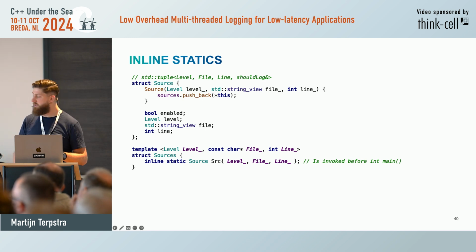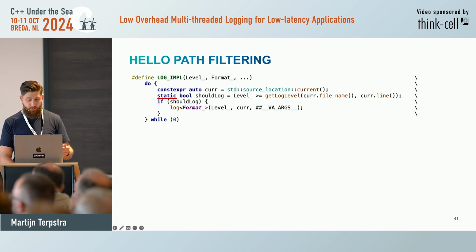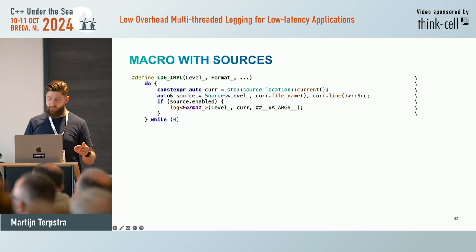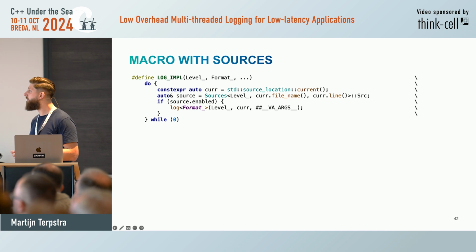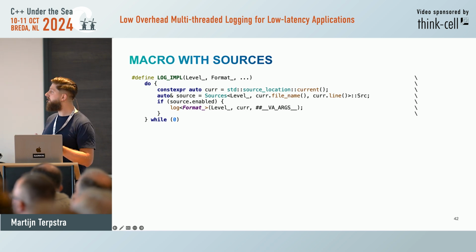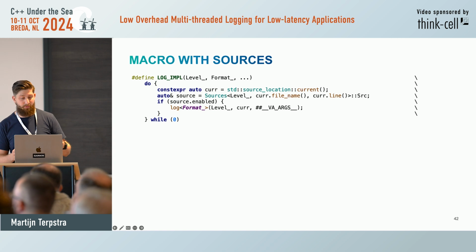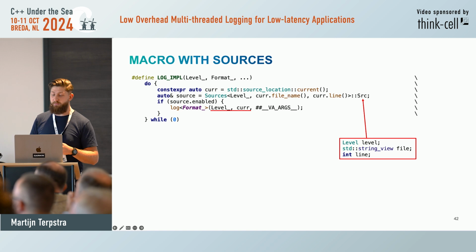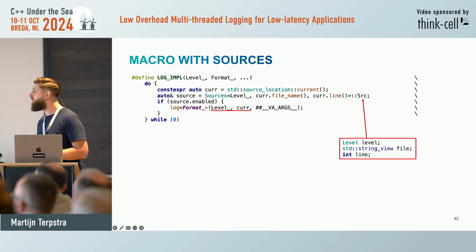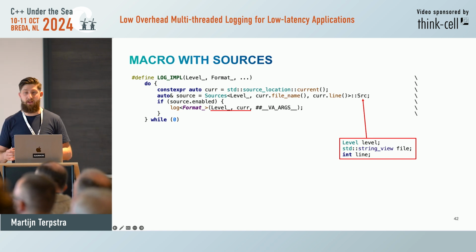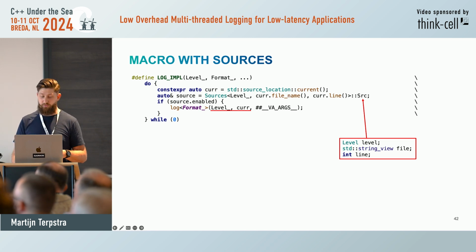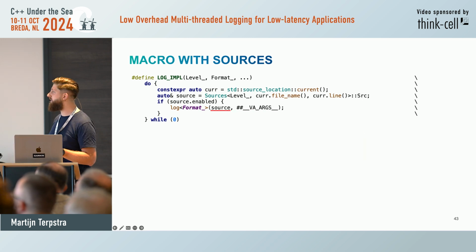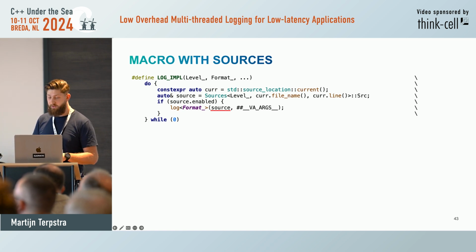So let's plug this sources thing into our macro. So instead of this static Boolean, we use std source location, and there we go. Now we get a reference to a global. We check for enabled, and then we log the format. So now we have a source object with the metadata of the log statement. Do we need to pass level and the current line and path? I think we can just pass source to the logger. Makes it nice and simple. I log with this specific format. This is the source where we're logging from, and then all the arguments that the user needs. Better. So how does the assembly look?